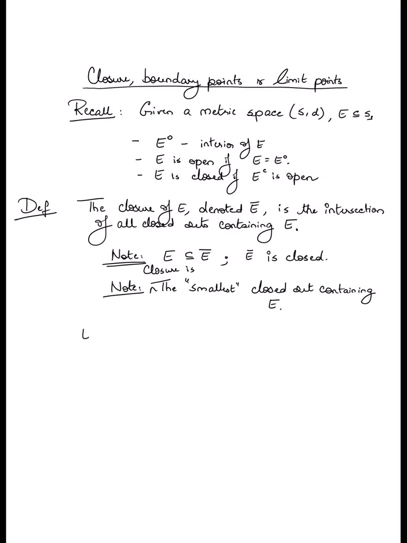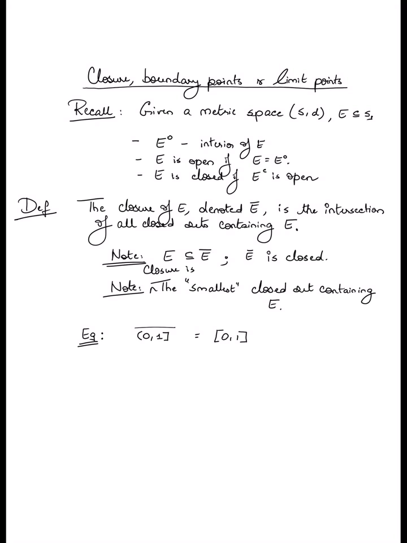Let me go through a couple of examples. It may not be immediately clear why these statements are true, but they will get justified over the course of this video. The first set I want to consider is the semi-open, semi-closed set (0, 1], where 1 is included and 0 is excluded. It turns out that the closure of this set is in fact the closed interval from 0 to 1. A formal justification of this will come shortly, so for now just believe me that this is the case.